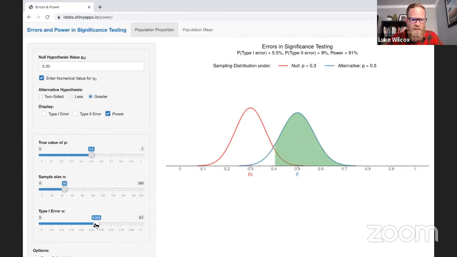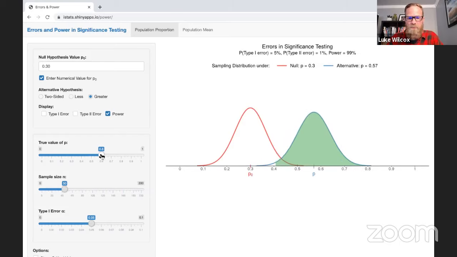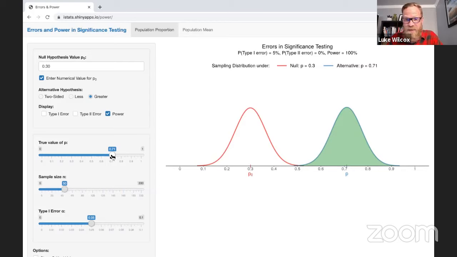Now, the third way, and this isn't something that we necessarily have control over, but I'd like to think about this alternative value for p, which is 50%. Watch what happens if the alternative value for p is bigger than that. Well, very quickly, the power gets very, very strong, 100%, right? By the time I'm at 0.71. And this seems to make sense, right?